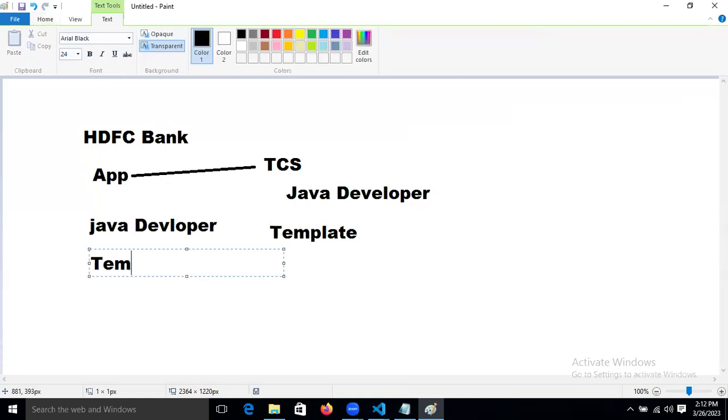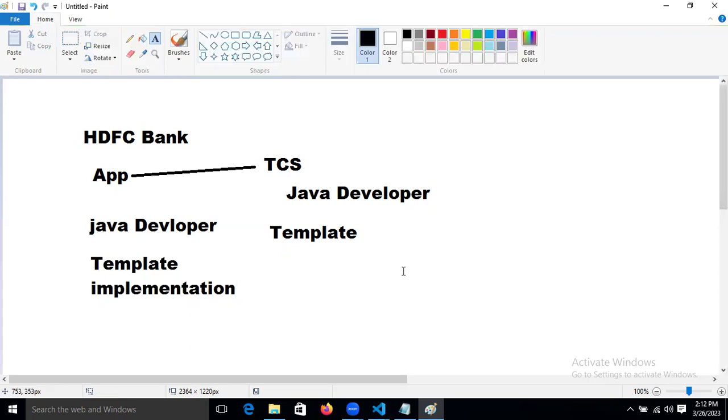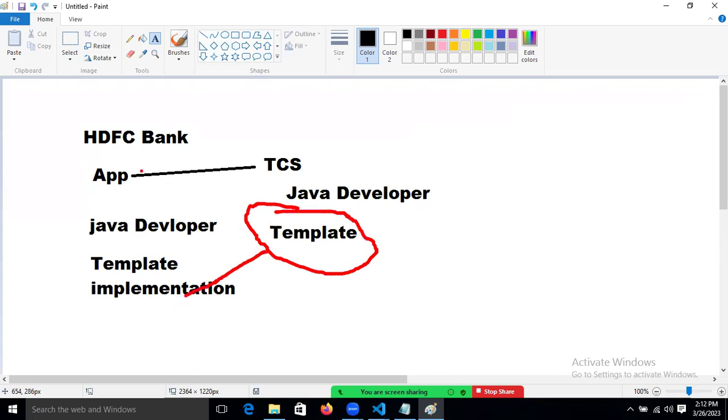We will do the template implementation. Template implementation is done by whom? The HDFC developer. But the template is designed by whom? TCS people. So a template is nothing but an abstraction of HDFC Bank's private data.